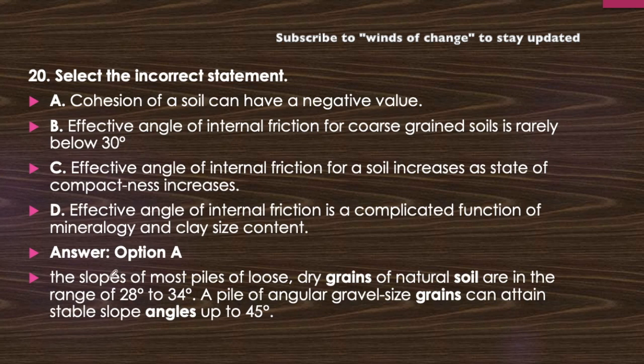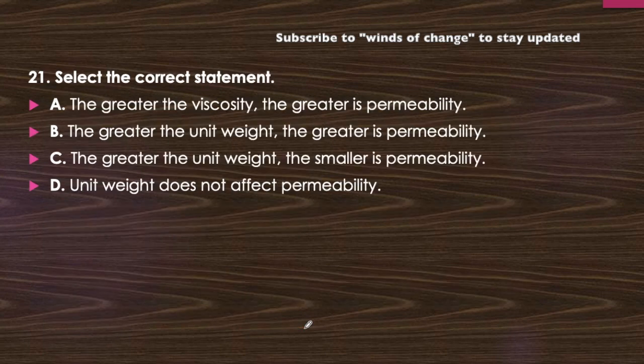Okay. The slope of most piles of loose dry grains of natural soils is in the range of 28 degree to 34 degree. A pile of angular gravel sized grains can attain a stable slope angle up to 45 degree. Okay, so this value usually is not below 30 degree, usually it is above 30 degree only. Okay, so let's see the next question.